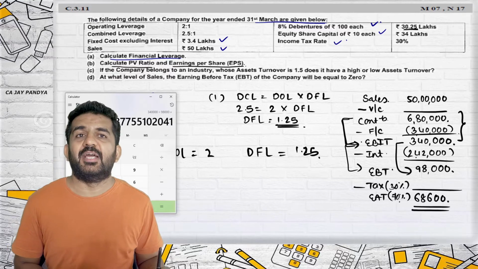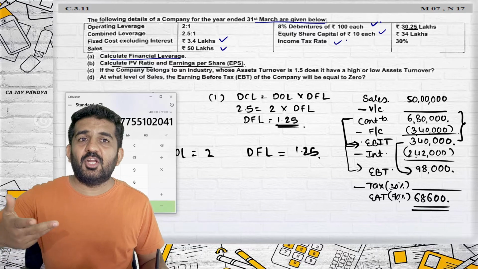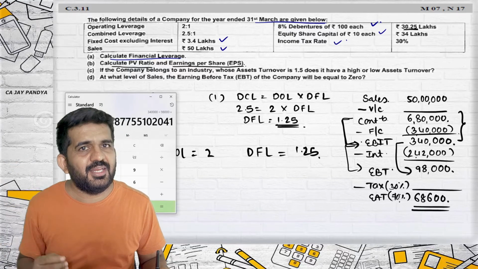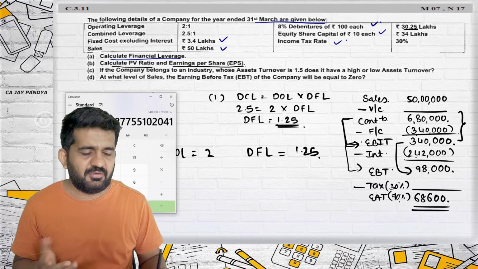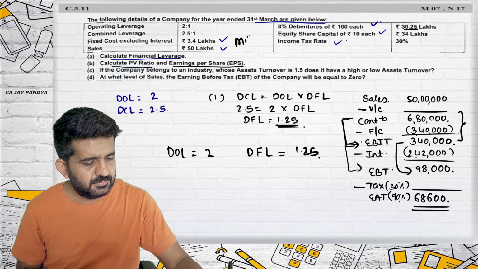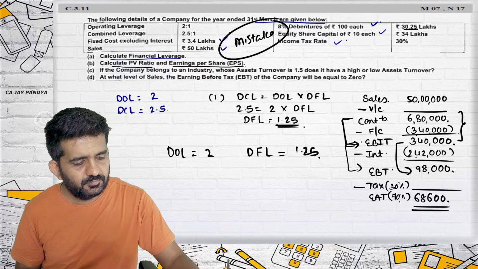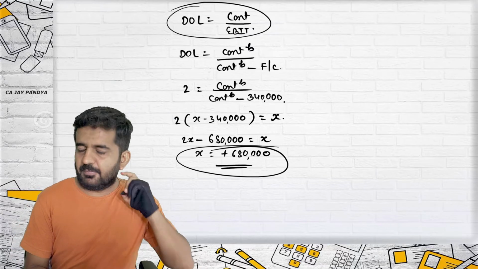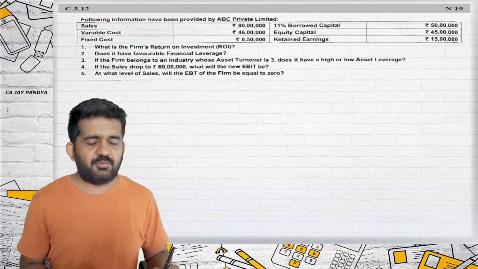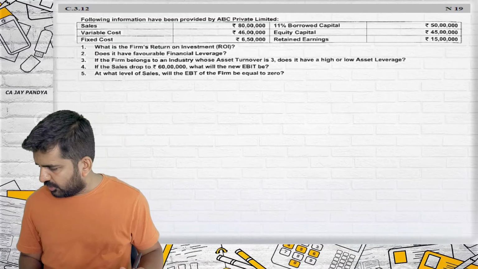No, it is not matching. Are you getting it? So in either case, their answer is also not matching. They are not matching degree of operating leverage, and we are not having a match with degree of financial leverage. Ultimately, there is a drafting mistake. Never revise this type of question. Never ever think, if this type of question comes into the examination, then what will we do? We are going to 3.12.